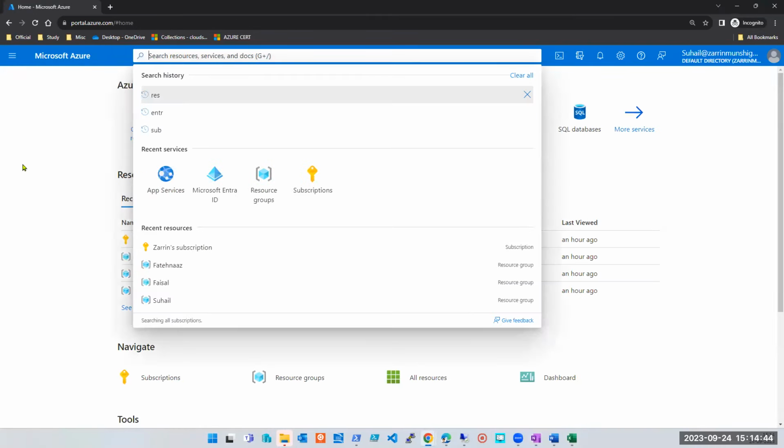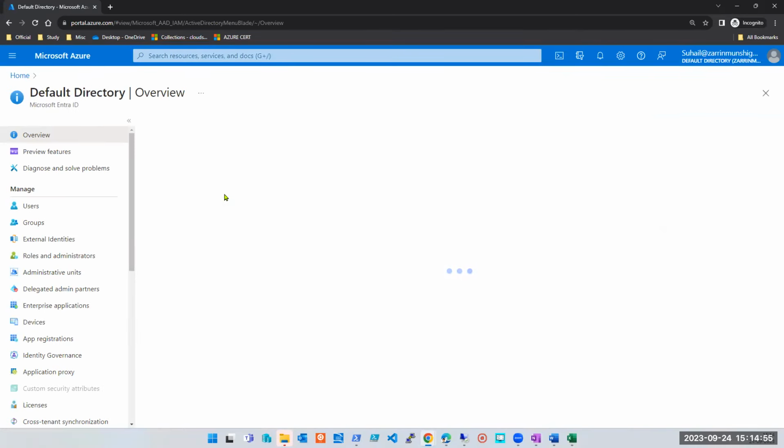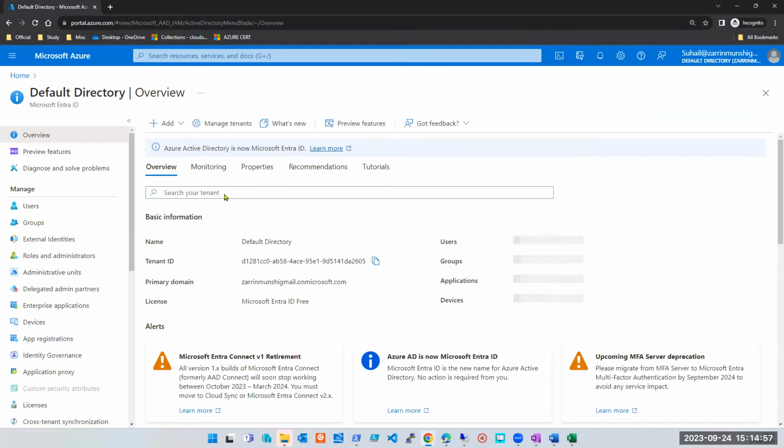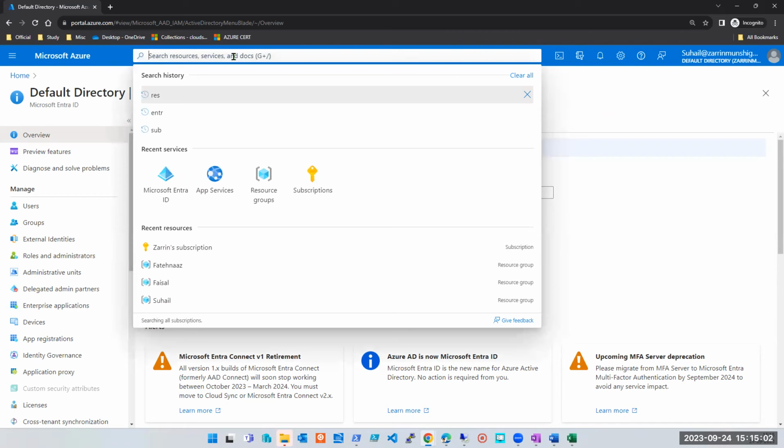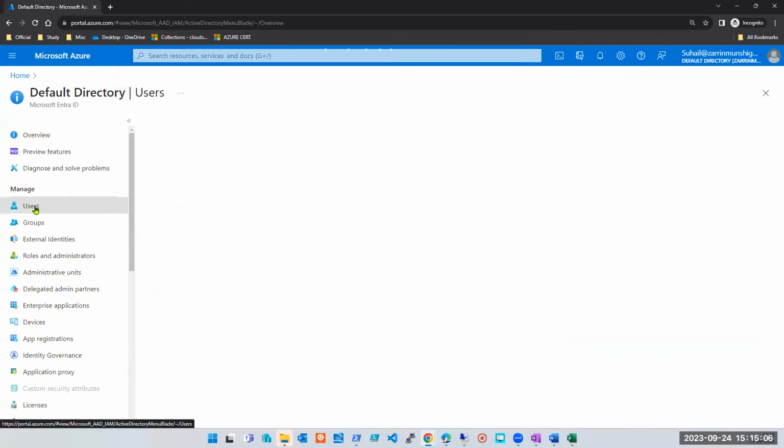They keep on changing something. So Microsoft Azure Active Directory, which we used to have, is now called Microsoft Entra ID. You don't have to worry about how we created users. In the first session, we saw that same thing you have to do. But instead of searching Azure Active Directory, now search for Microsoft Entra ID. This is what you have to search for.